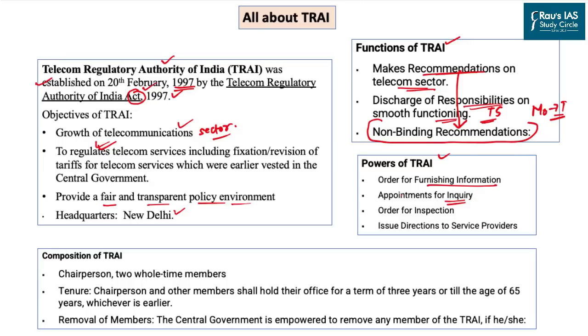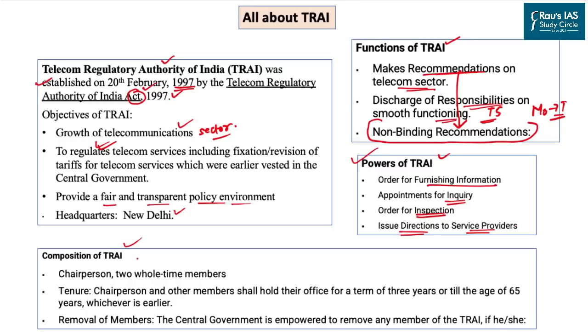They also have the power to order inspection when there are uncompetitive or monopolistic practices. And lastly, it issues directions to service providers regarding a particular practice. So today, Jio, Vodafone or Airtel cannot charge exorbitant prices from customers because they are regulated under the powers of TRAI.